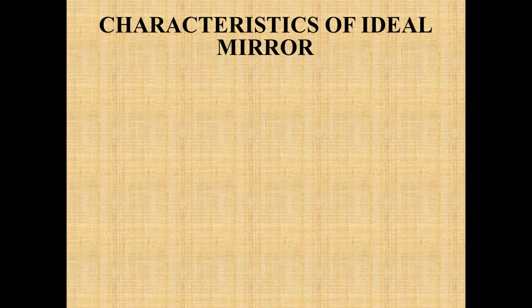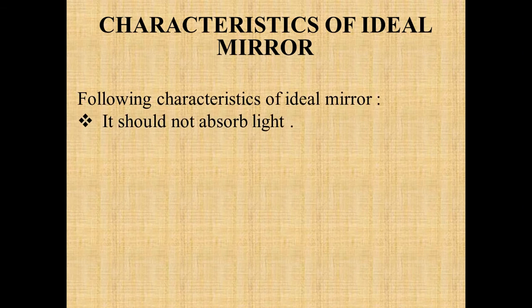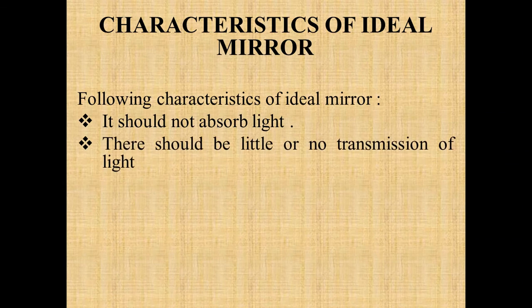So let's discuss a few characteristics of an ideal mirror. It should not absorb light. Whenever the mirror is there, all the light that falls on its surface should get reflected back. That is, it should not absorb any part of the light. Second, there should be little or no transmission of light. If there is maximum transmission of light, for example in the case of glass, then the image cannot be formed properly.